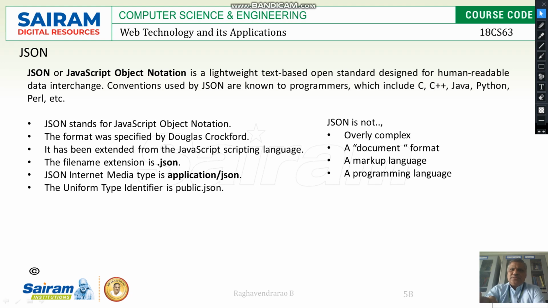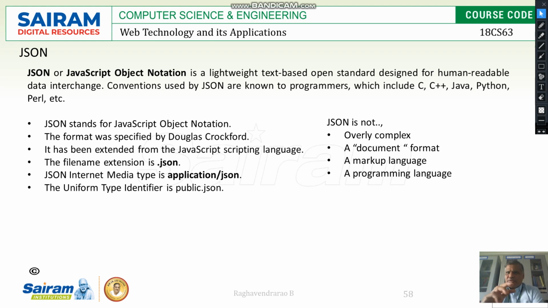JSON stands for JavaScript Object Notation. This is the first thing, and it has been formatted by Douglas Crockford. He developed this. This is an extension of the JavaScript language. The file name is going to be .json, and the internet media type is application/json. Usually that is identified by public .json.